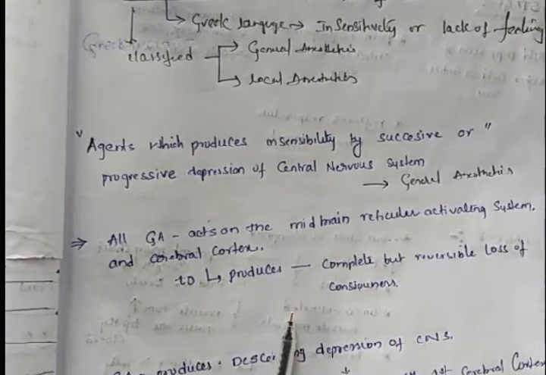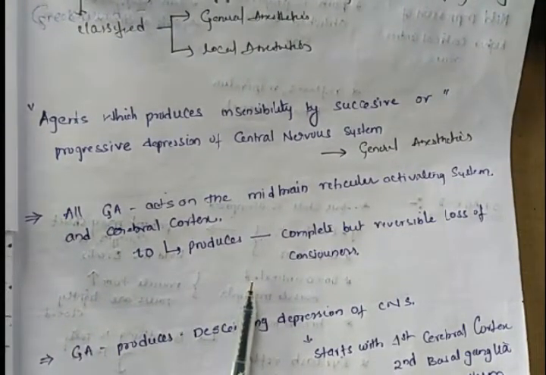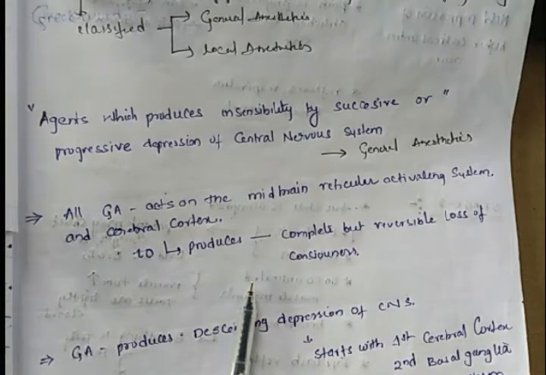General anesthetic agents act on two major regions of the brain.